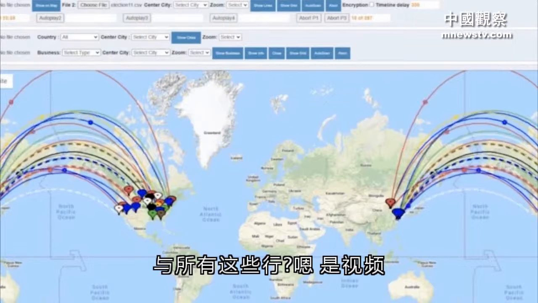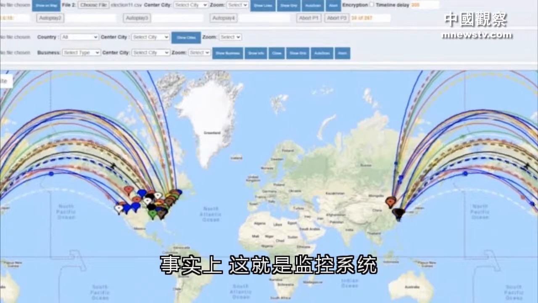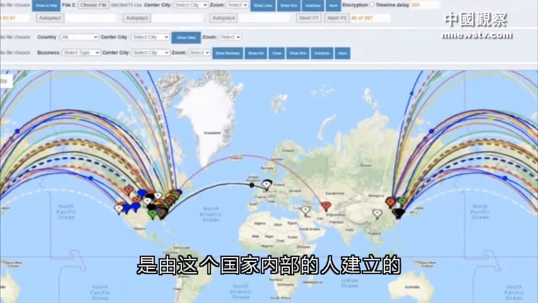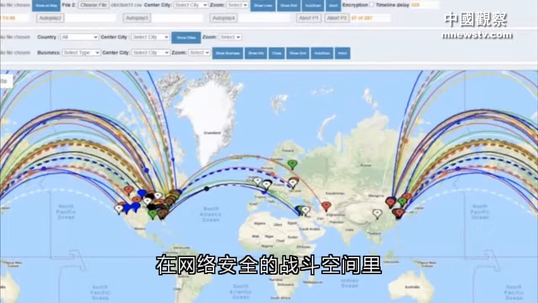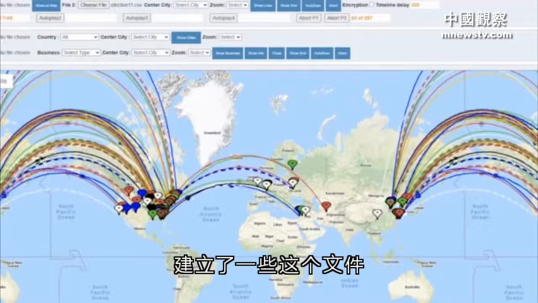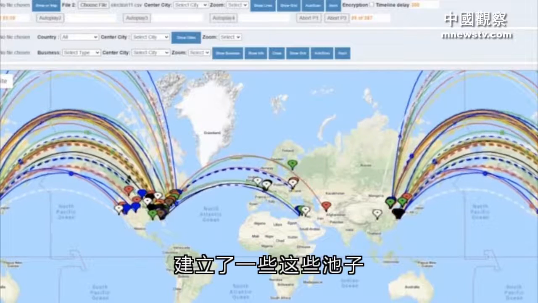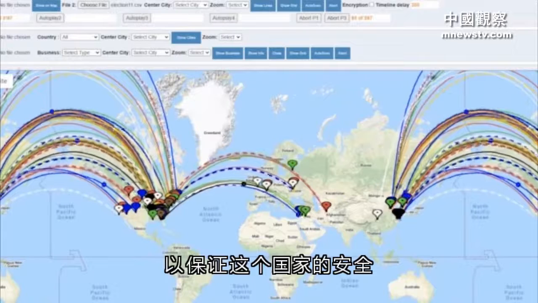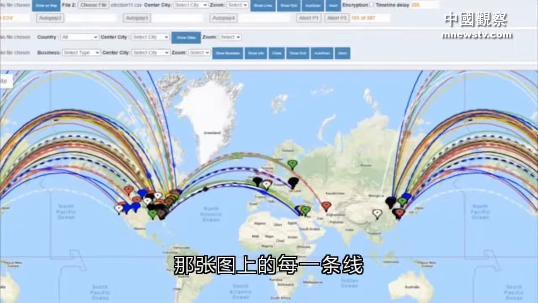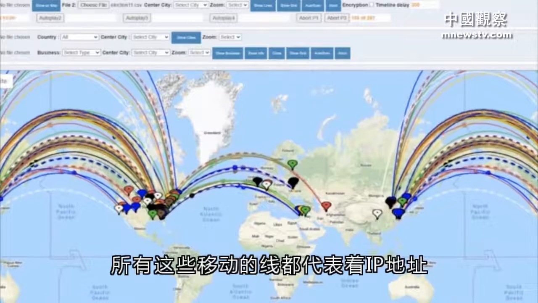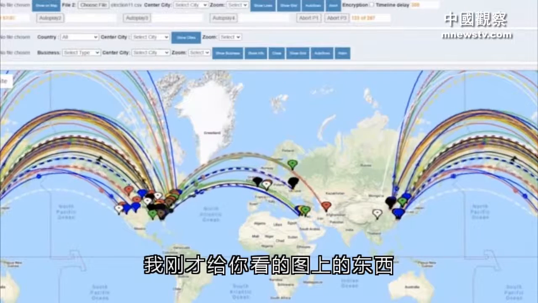Well, what you are watching is the surveillance system. In fact, this is the very surveillance system that was built by people inside this country within the cybersecurity space, tools that were built to keep this country safe. But what you're watching is that every line on that drawing, all those moving lines, they represent the IP addresses of what I just showed you on the chart.